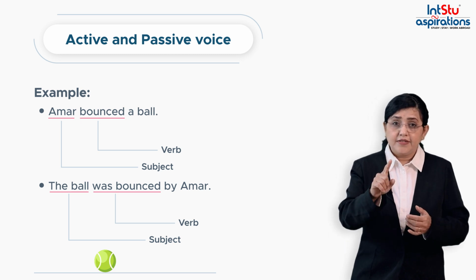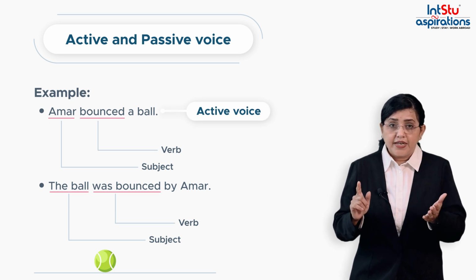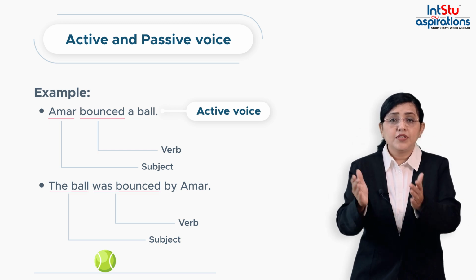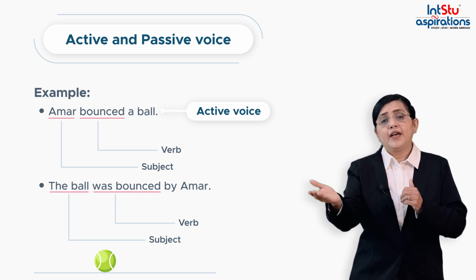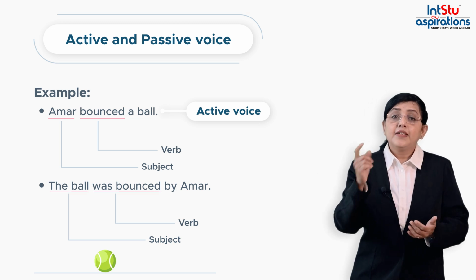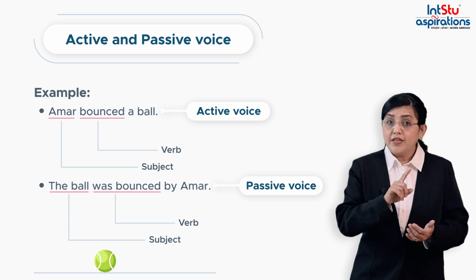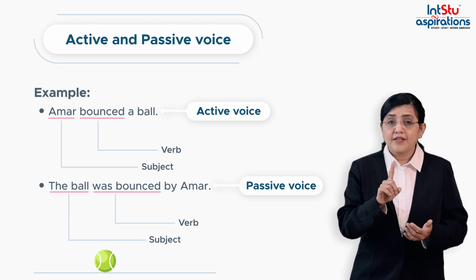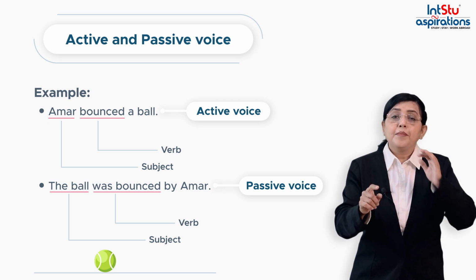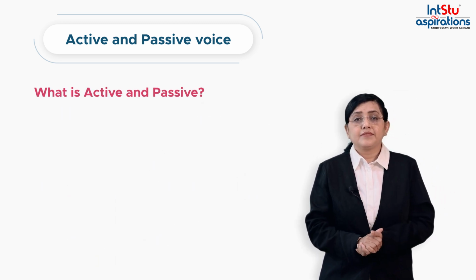The first sentence is in active voice because the subject, the boy named Amar, actively bounced the ball. In contrast with this, the second sentence is in the passive voice because the subject, the ball, is not actively doing anything. Instead, something is happening to it by someone else. So, what is active and passive?